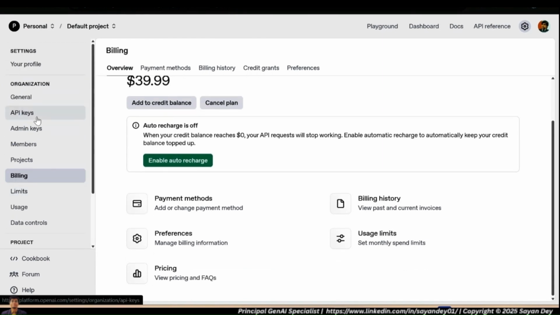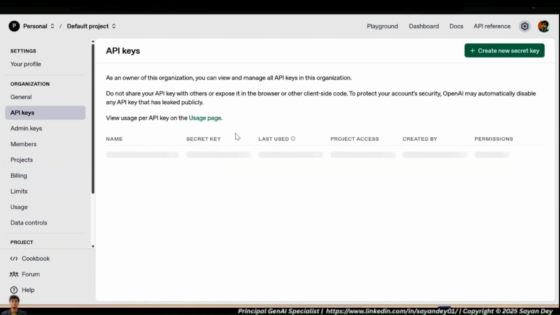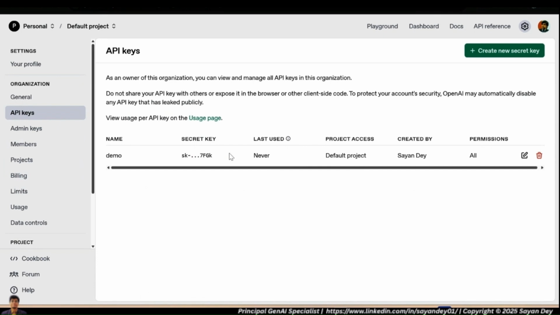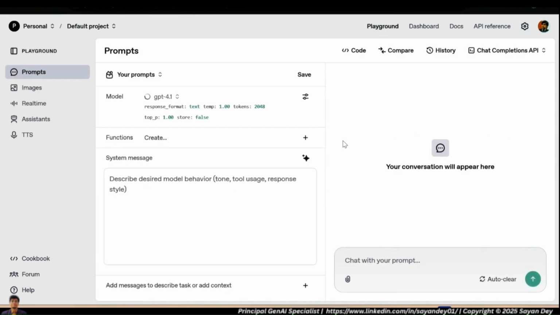So this is my API section, and you have a way to create an API key. So this is a secret section. So you can go and create an API key, and then you can access your language models using the API key. So OpenAI also gives you an OpenAI playground.